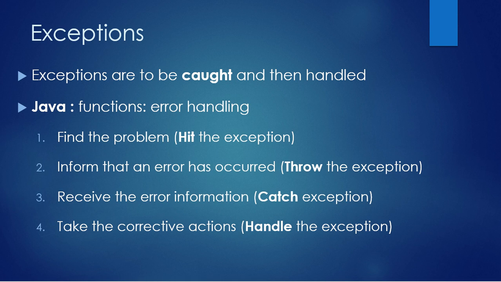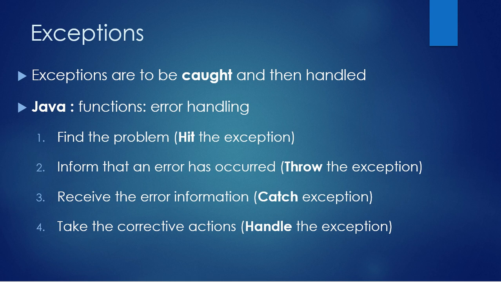Wherever it is, the receiving end should receive the information, and that is known as catching the exception. And finally, you have to take the corrective steps. You have to inform the user, you have to handle the exception, and that is the last stage. We call it handling the exception. So there are 4 steps: hitting the exception, throwing the exception, catching the exception, and handling the exception.